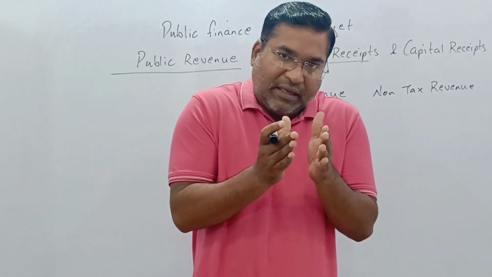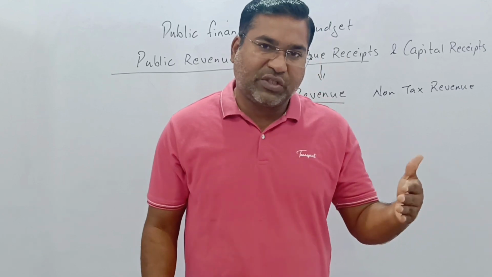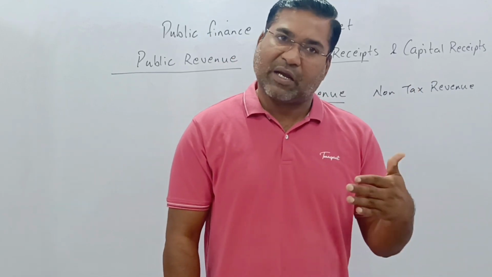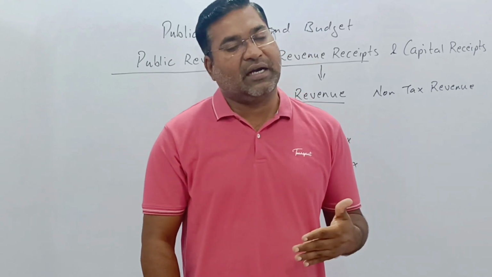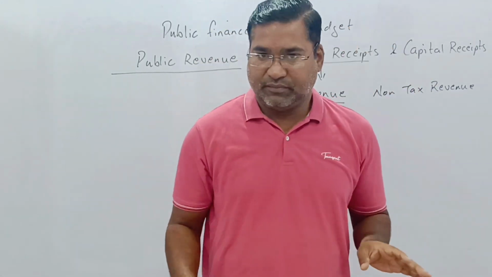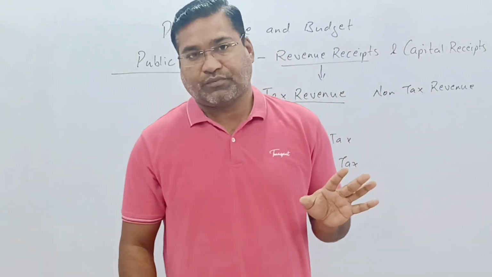So here the slabs are different. For the rich, taxes are collected according to their slab. For the middle class, taxes are collected according to their slab. And for the poor class, the tax is exempted; there is no tax for the poor class.